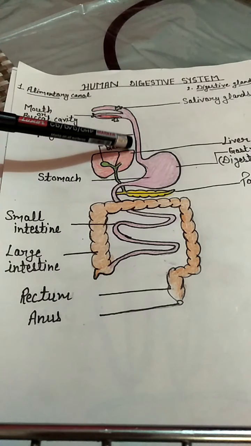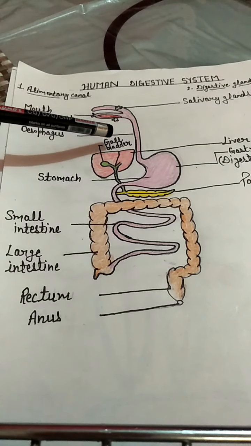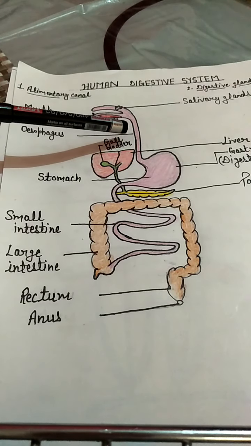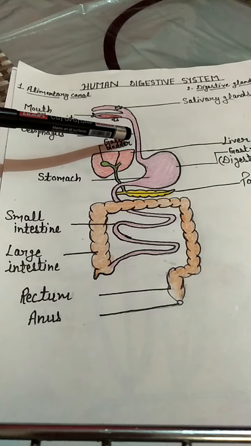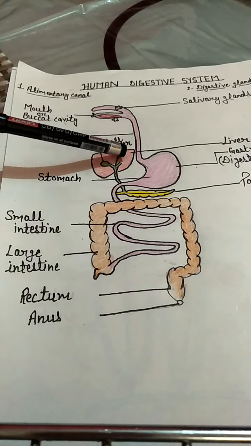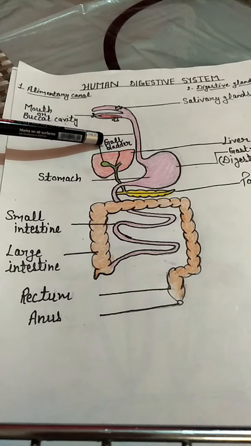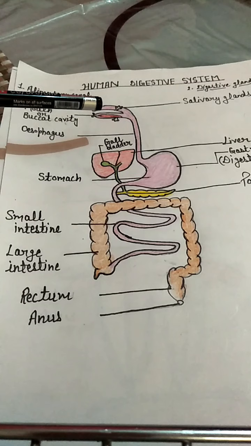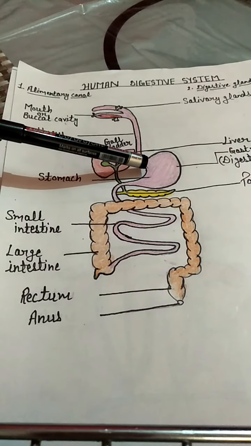And then the next part is the esophagus. It is a tube-like structure which runs along the neck and the chest. It does not possess any digestive glands, and here no digestion of food takes place. It is about 25 centimeters long. What is the function of the esophagus? It just helps in the movement of food from the buccal cavity towards the stomach.